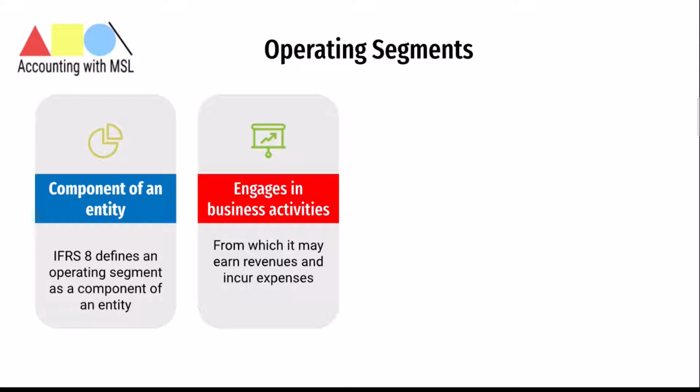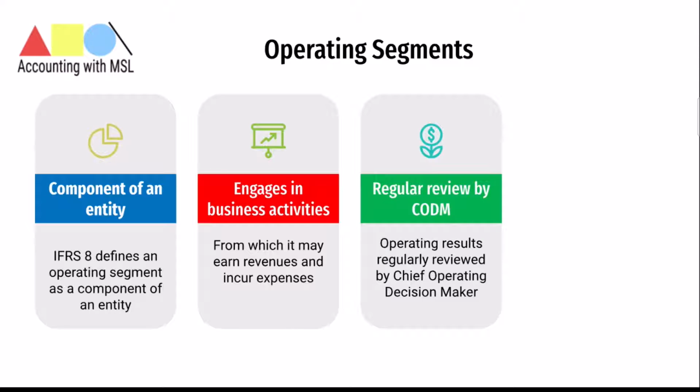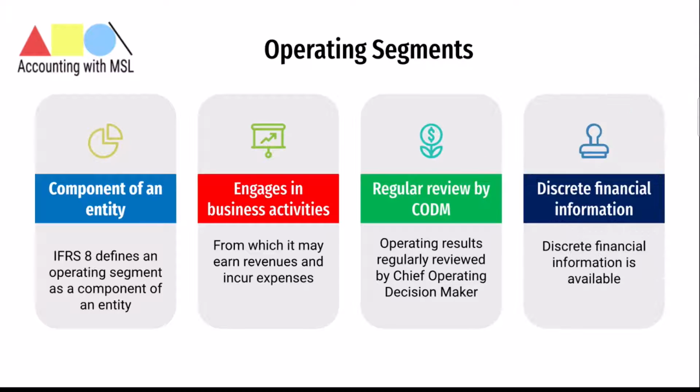And here it includes revenues and expenses relating to transactions with other components of the same entity. Also, it is a component whose operating results are reviewed regularly by the entity's chief operating decision maker to make decisions about resources to be allocated to the segment and to assess its performance. And finally, it is a component for which discrete financial information is available.